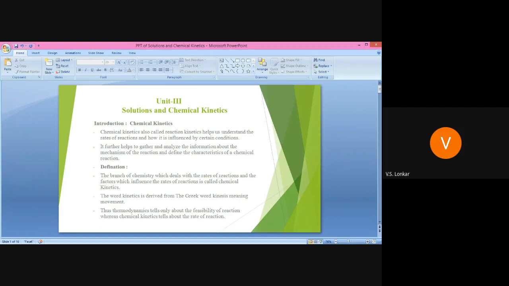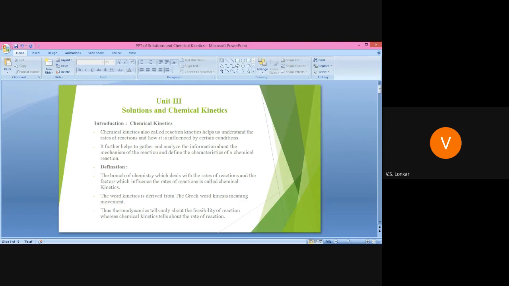Therefore, to explain the third aspect, we need a new concept, that is known as chemical kinetics. This chemical kinetics is useful to explain the speed or rate of any reaction. By using chemical kinetics, we can determine the rate of reaction, or we can say whether that reaction is a slow reaction or a fast reaction.